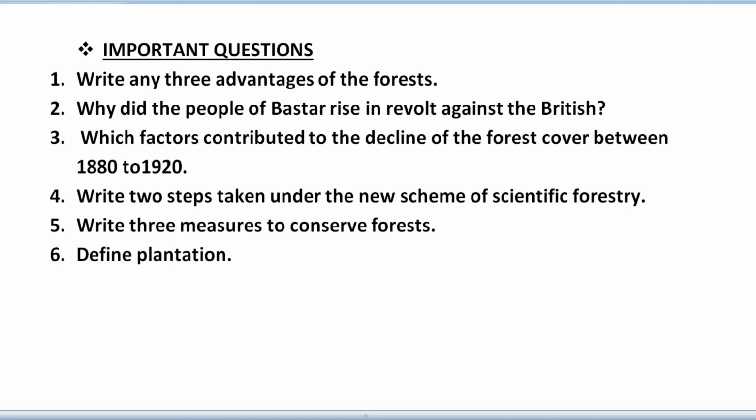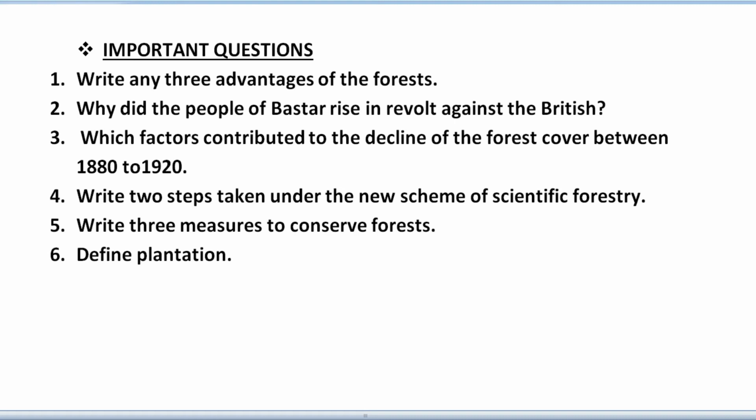Next: which factors contributed to the decline of the forest cover between 1880 and 1920? Fourth question: write 2 steps taken under the new scheme of scientific forestry. Whatever points we have just discussed under scientific forestry, you have to mention here. Next question: write 3 measures to conserve forest. What 3 things will you do to conserve forest?